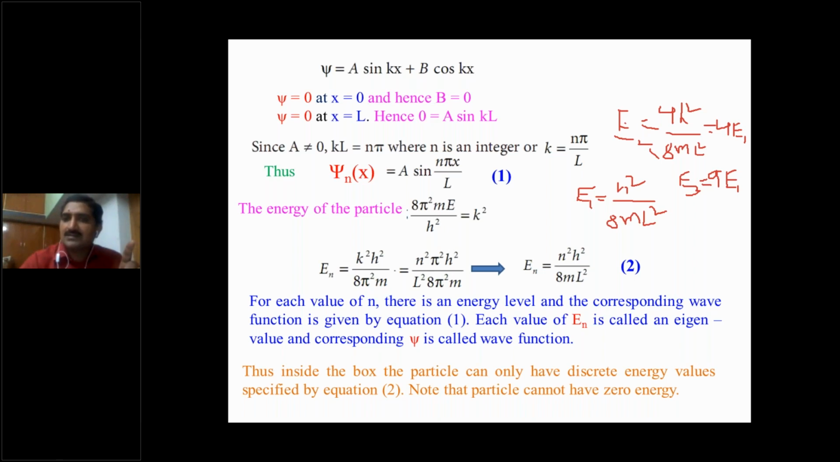According to classical mechanics, the difference of any two successive energy levels is constant. But according to quantum mechanics, the difference of two successive energy levels is not constant, but it is continuous. Okay, so that is the point.